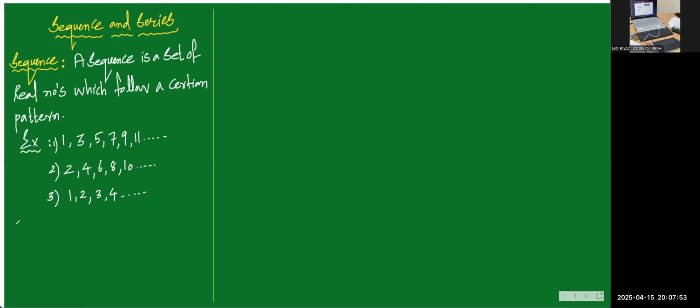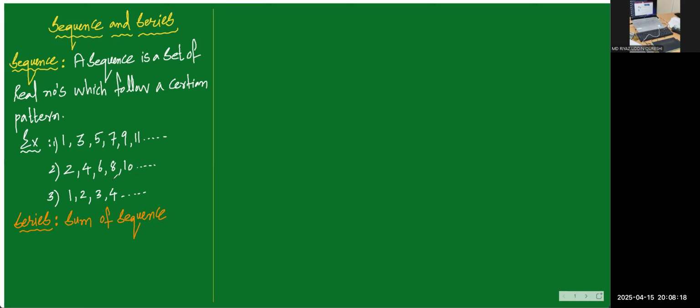Next definition, a very simple definition, is series. What do you mean by series? I want to write a simple definition to understand the concept. Sum of sequence. Sum of a sequence is nothing but a series. These three examples are sequences, sets of numbers which follow a pattern.